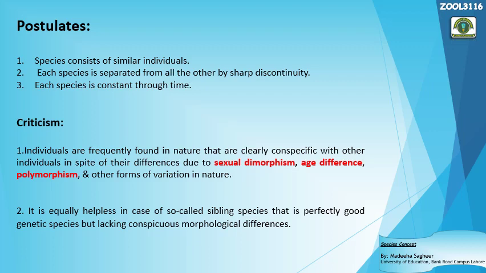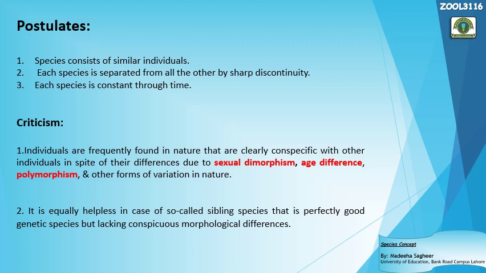So this kind of species concept is quite helpless in classifying the sibling species. It takes all the sibling species into the same species group. Why? Because it is based just on the morphology of an organism. It does not take into account the other variations.